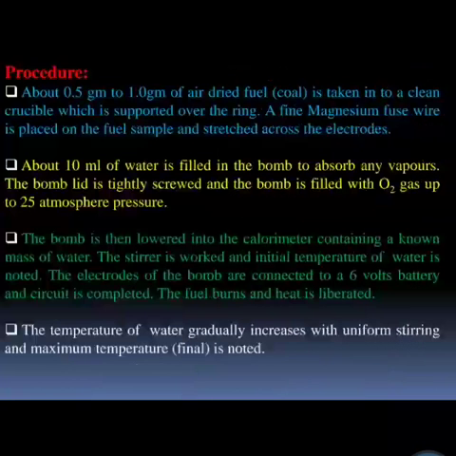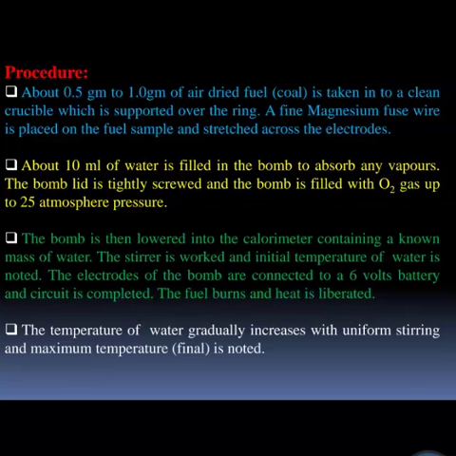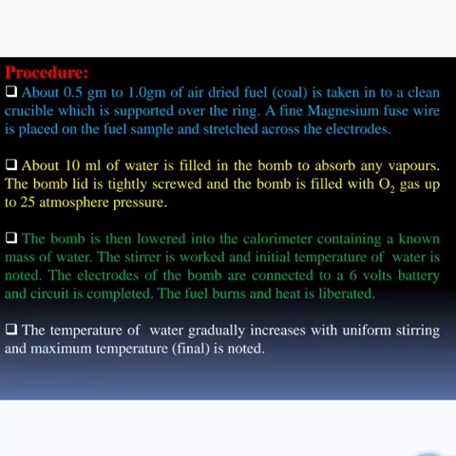Next is the procedure. We take 1 or 0.5 gram of dried fuel in a clean crucible which is supported over a ring, then fine magnesium wire is placed on the fuel and across the electrodes. Next we take 10 ml of water in the bomb to absorb the vapor, the lid is tightly screwed, and the bomb is filled with oxygen gas up to a pressure of 25 atmospheres.